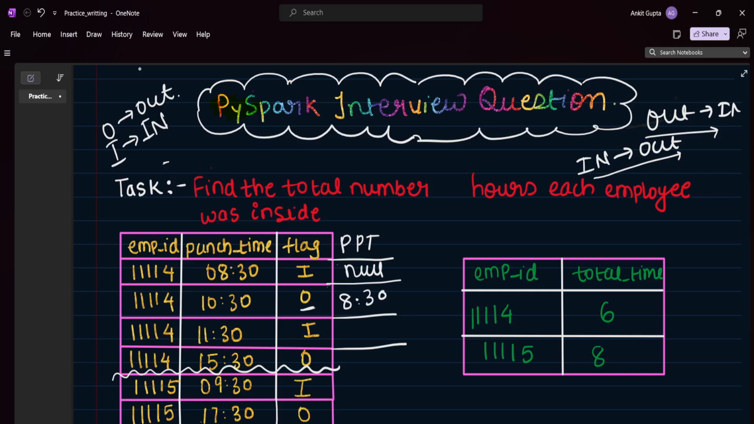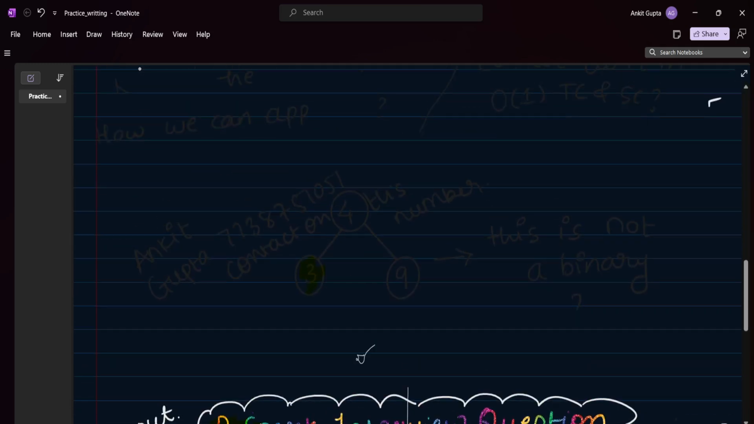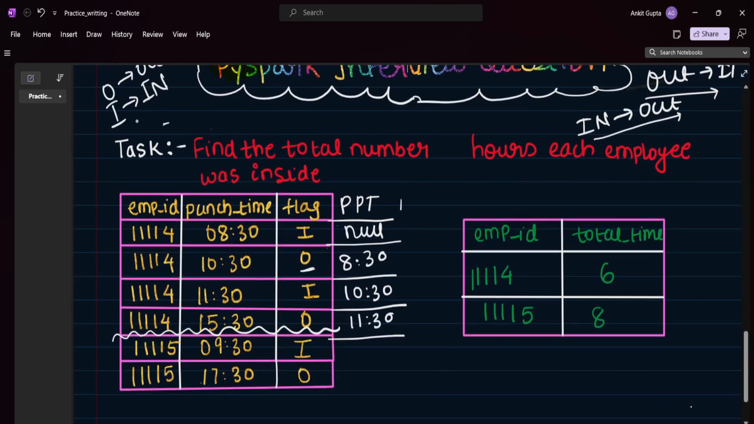Similarly, what is the previous punch time for this? It is 10:30. What is it for this record? It is 11:30, right? So this we have done for ID 1, that is 1114.